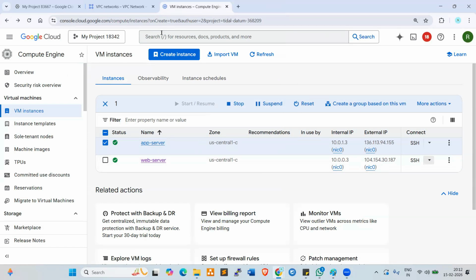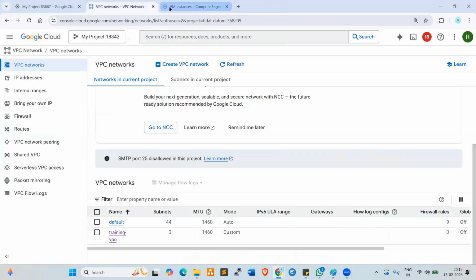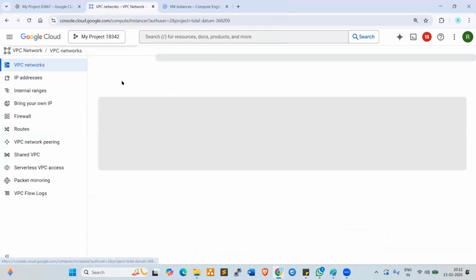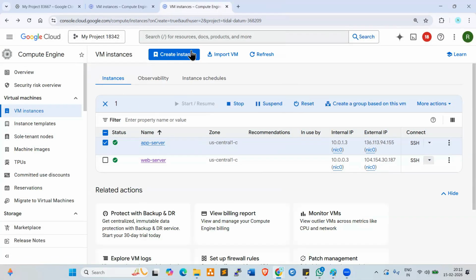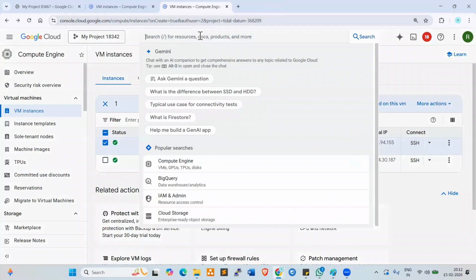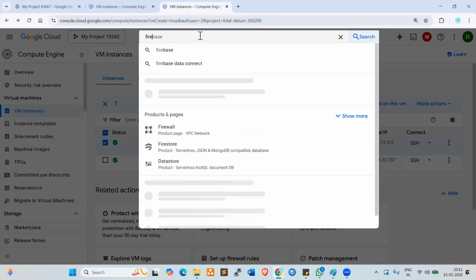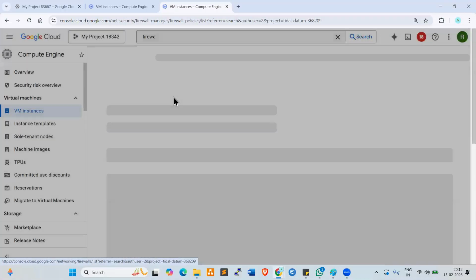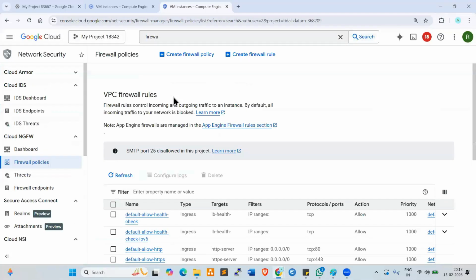To connect the server, what we can do, we can go and create the firewall, right? So here, these are the servers. Now, you can go and search here firewall. Look at here, everyone. So click on firewall.